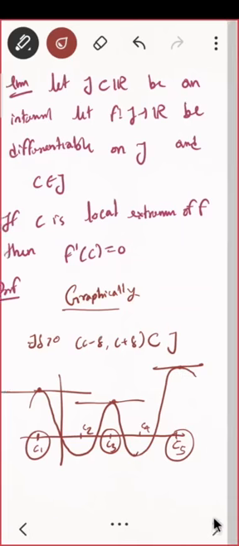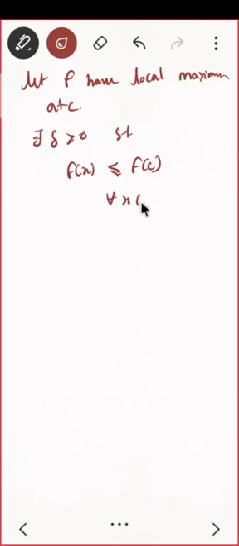Let us write the proof. We are already given f has a local extremum, so let f have a local maximum at c. Suppose I am considering local maximum. So what is the definition of local maximum? That means there exists a delta positive such that f of x is less than or equal to f of c for all x in (c minus delta, c plus delta). What do you mean by that? Let us see. Between c minus delta to c, can I just reframe it like this?